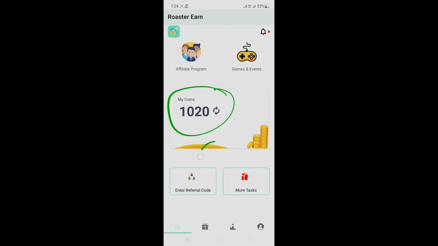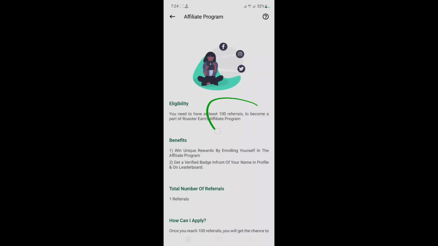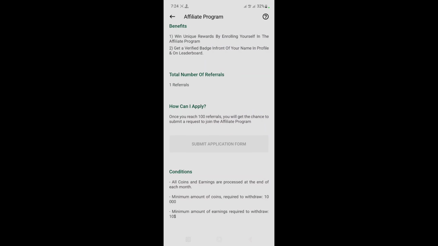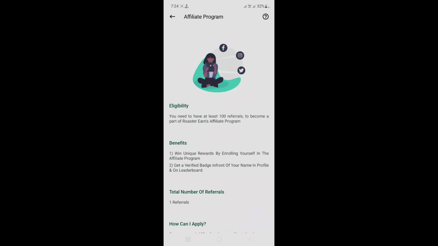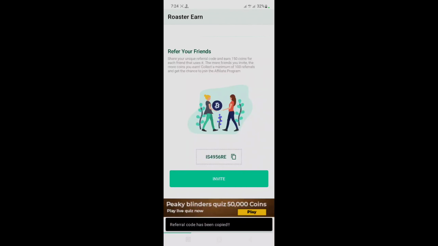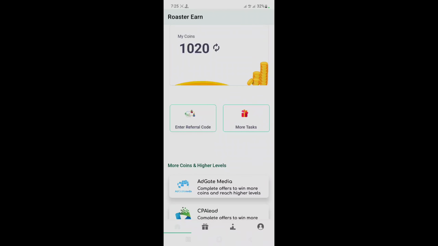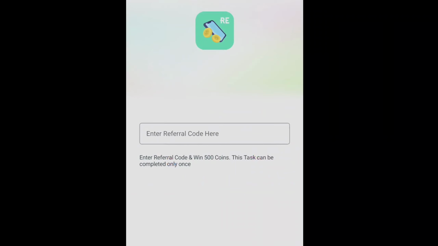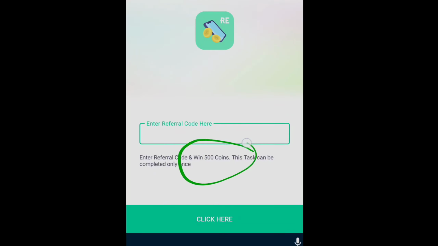First time login, sign up bonus 1000 coins. I just click the referral option, affiliate program. Okay, affiliate program, unlimited level commissions. I'm back again now. Scroll down, my referral code. I copy my referral code, enter your referral code. Okay, input my referral code.